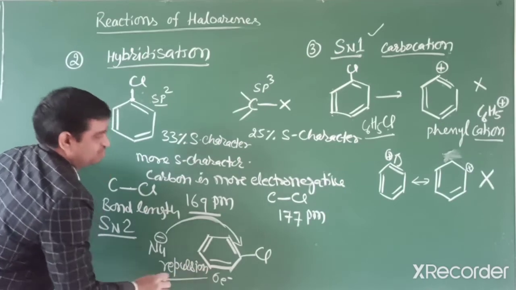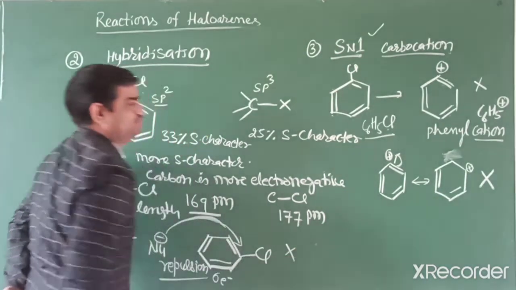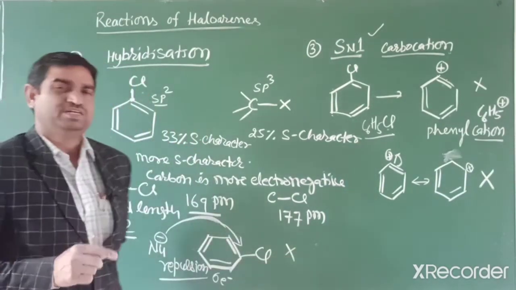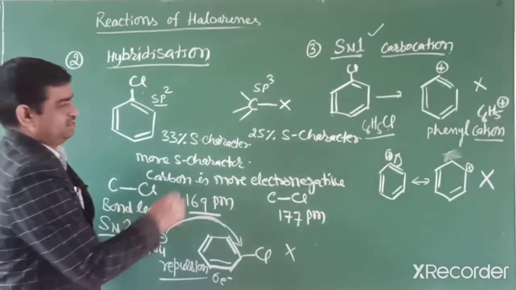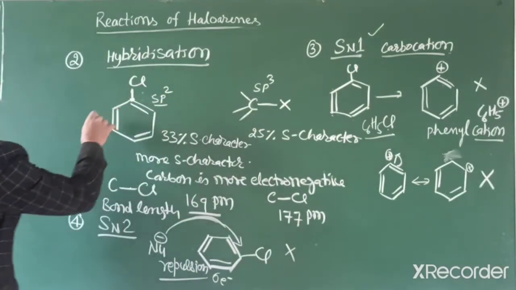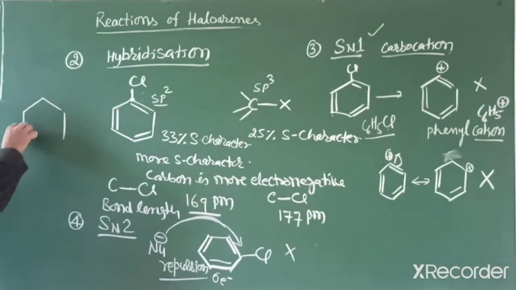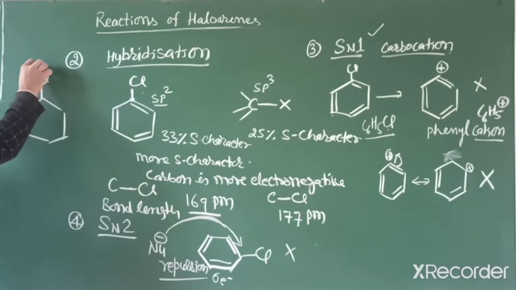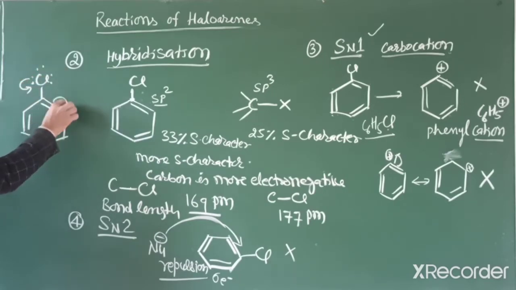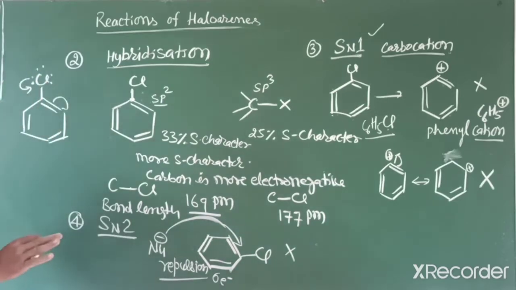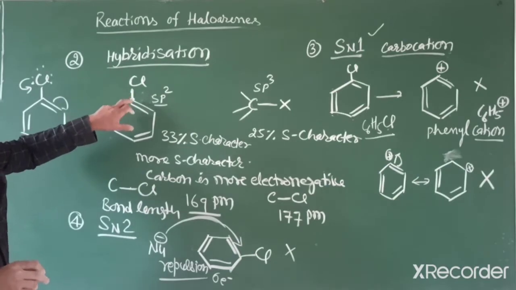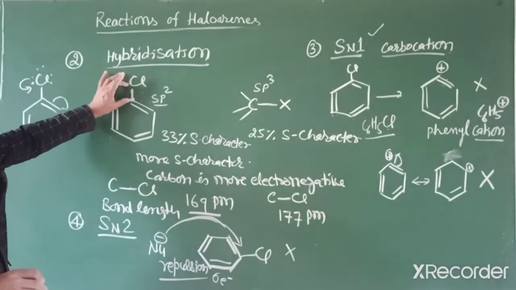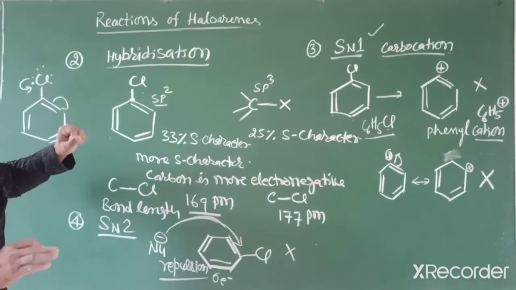So this reaction does not respond. These are the four reasons. First is resonance. Due to resonance, the carbon-halogen bond has partially double bond character. Second reason is hybridization. This carbon is more electronegative, so the carbon-halogen bond is shorter and requires